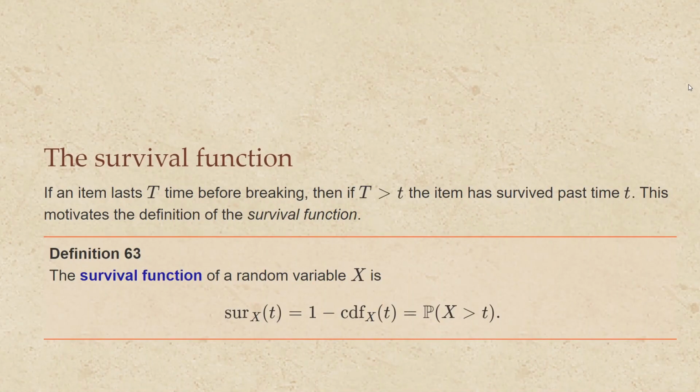If an item lasts capital T time before breaking, then if capital T is greater than little t, that means that the item has survived past time t. This motivates the definition of the survival function of a random variable. The survival function of a random variable is 1 minus the CDF of that random variable. So the survival function of x evaluated at t is the probability that x is greater than or equal to t. And that's a nice complement to the CDF function that comes in handy in some applications.